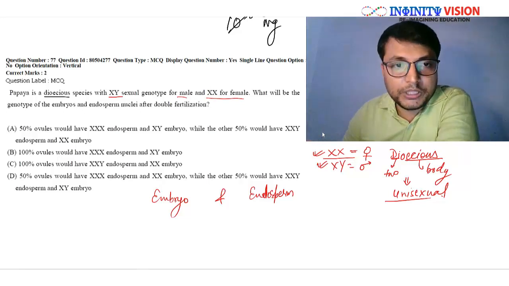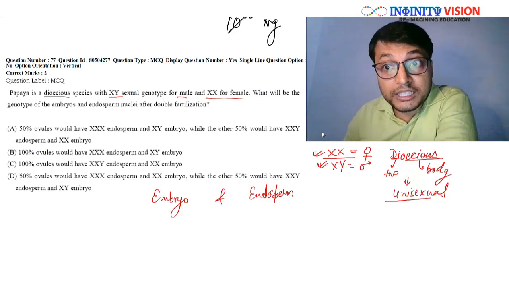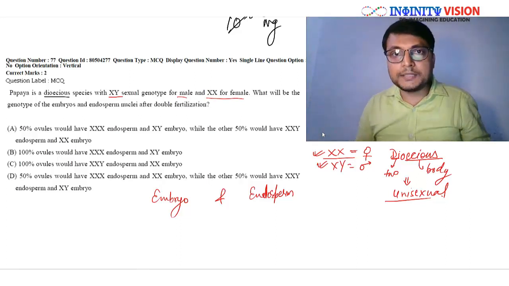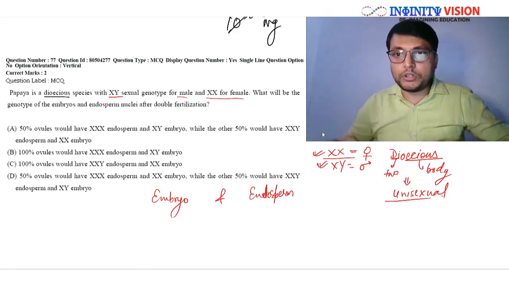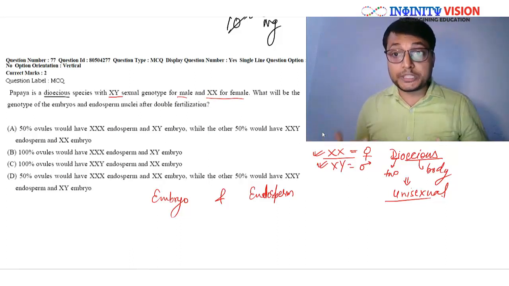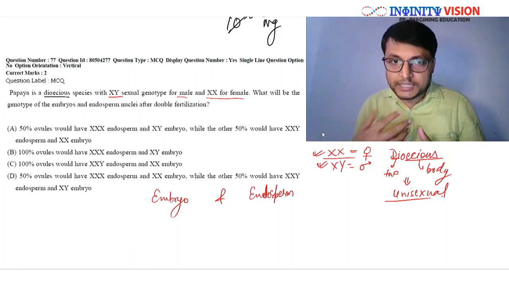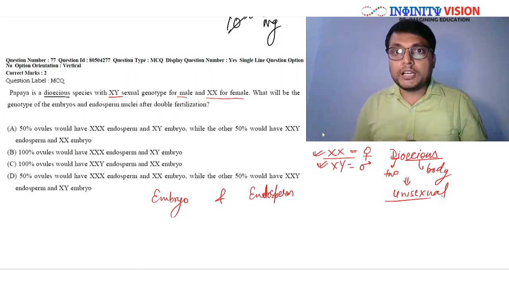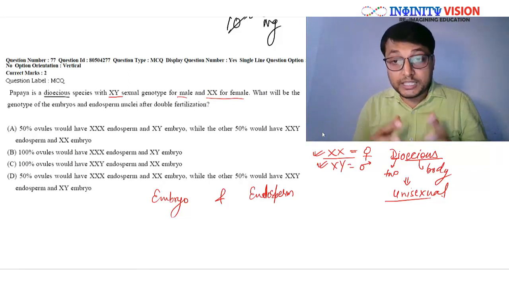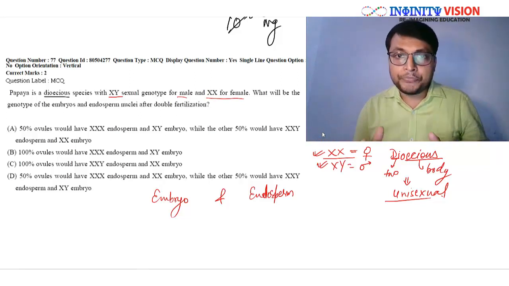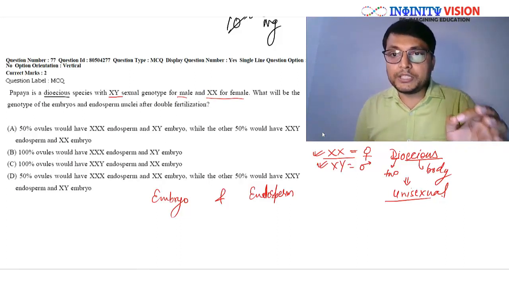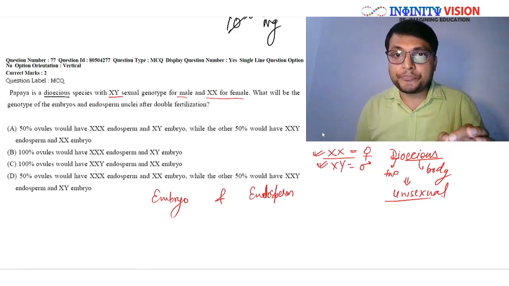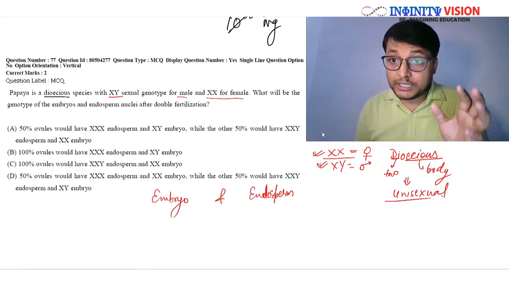Okay, great. So endosperm nuclei after double fertilization, you know that in plants double fertilization occurs. Not all the plants, only in case of angiospermic plants. Now what is this double fertilization? We are going to see here in brief, but if you want detailed information on double fertilization, I would recommend you to go and see the video on double fertilization, which is there on our channel in class 12.